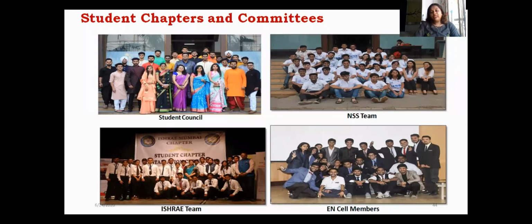At Saraswati College of Engineering, we believe that students should be academically strong and also all-rounders. So as per the hobbies, choices and likings of the students, we have different types of clubs, student chapters and committees at college level. Like the student council, who take care of all cultural activities. The NSS team does various social activities all over the year. ISHRE team, technical. Every department of our college has its own student clubs where students conduct cultural, extracurricular and technical activities.